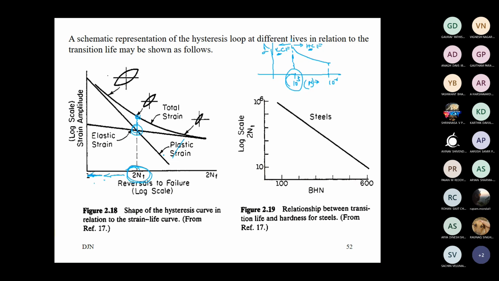At the same time, we want a tough material which can absorb that energy, that shock. We cannot take just a highly hard material, which will become brittle, and a sudden load will collapse the structure. We want toughness also. We want strength also. That balance needs to be achieved.